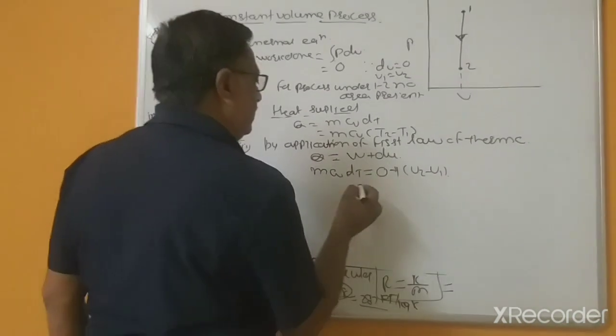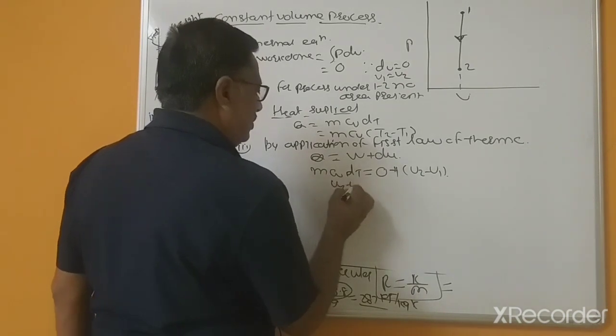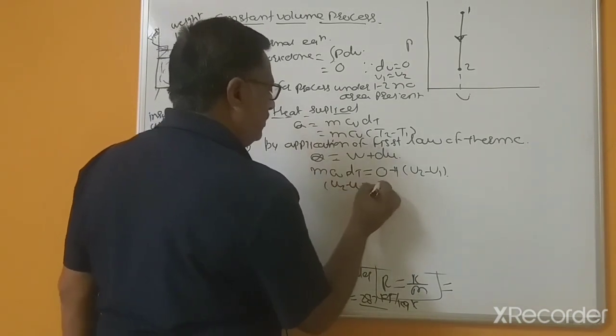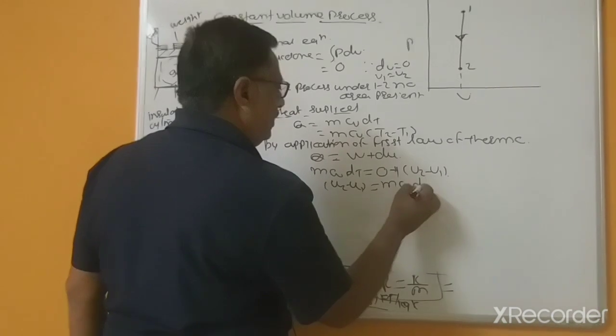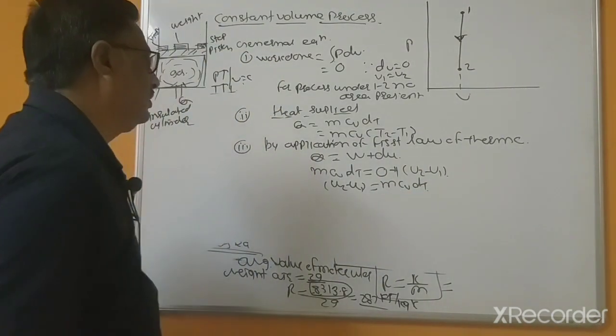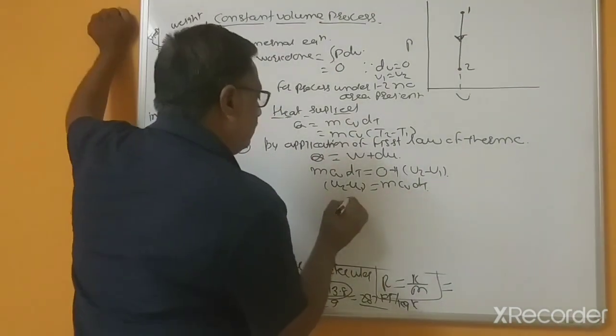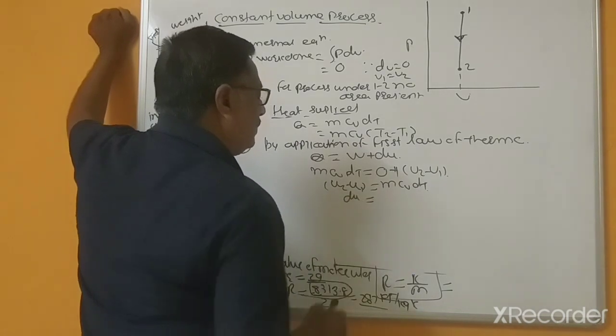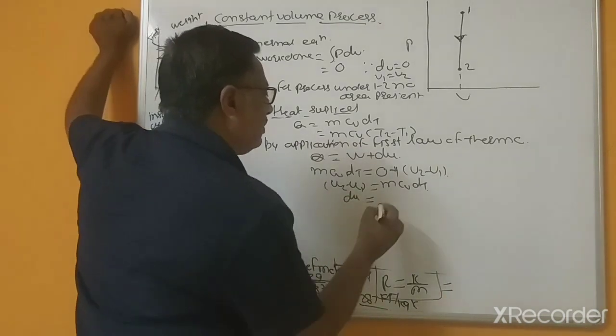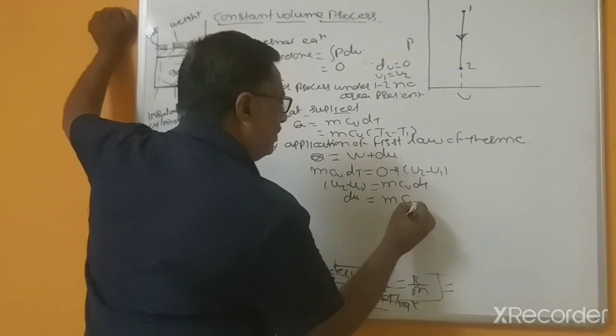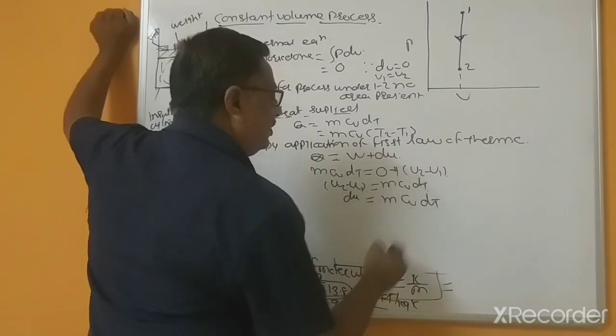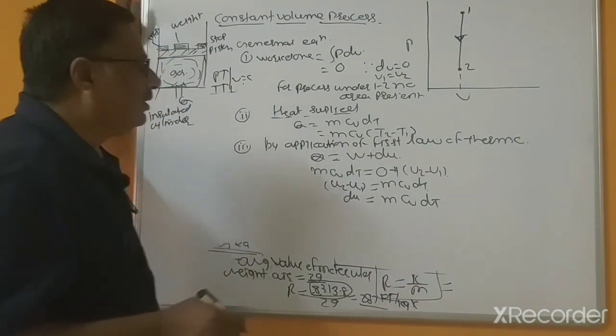So that's why U2 minus U1 are equal to mCV dt, or du equal to mCV into dt. This is clear.